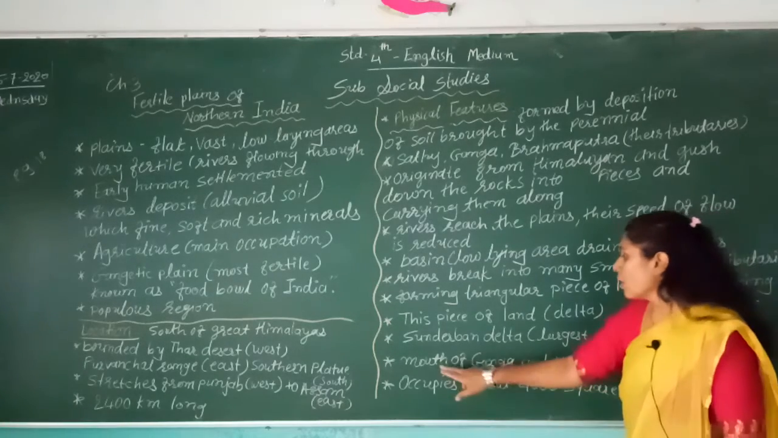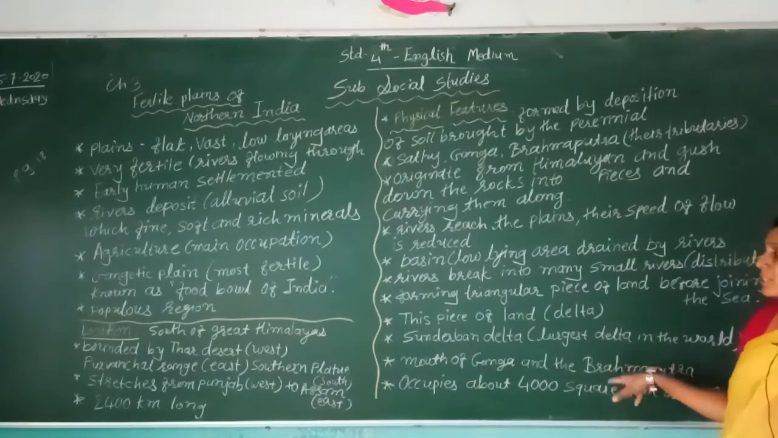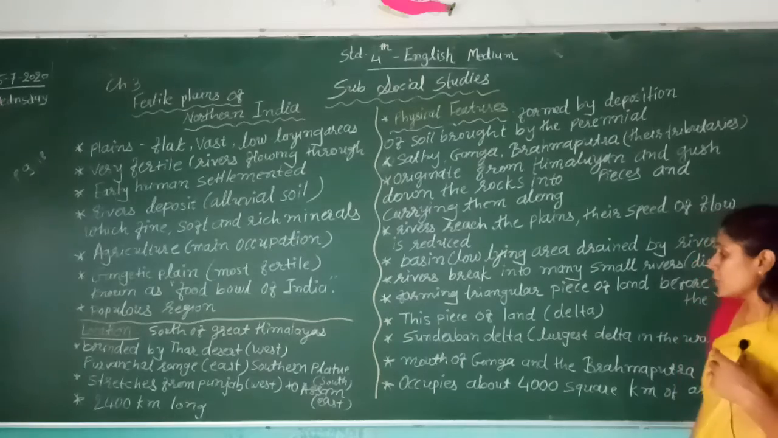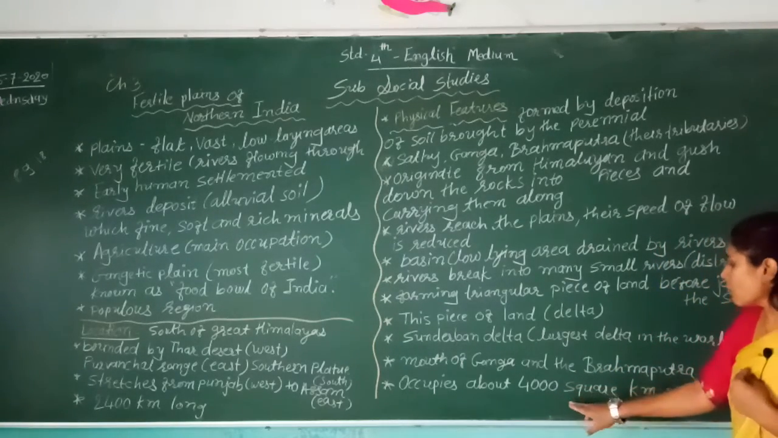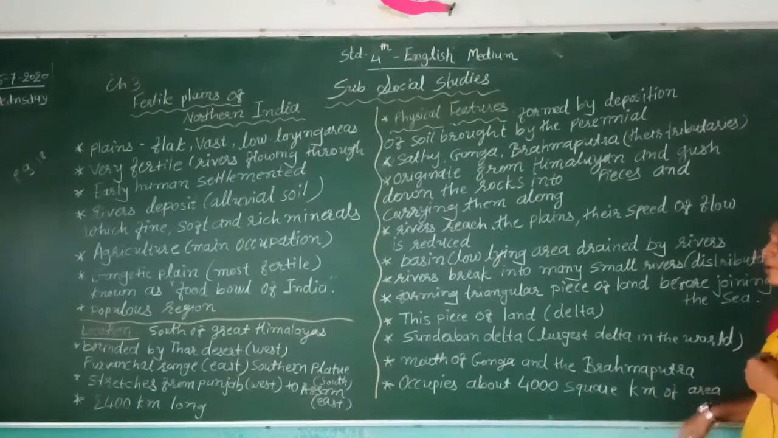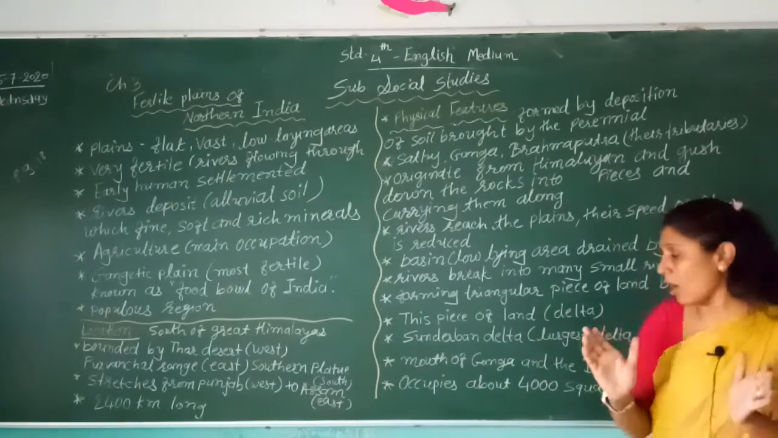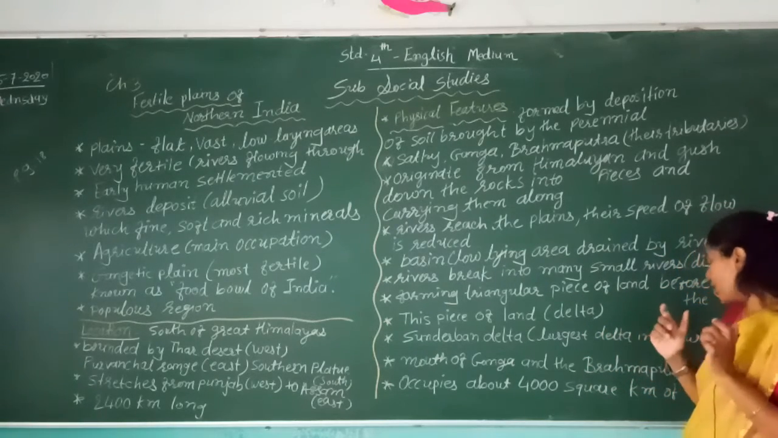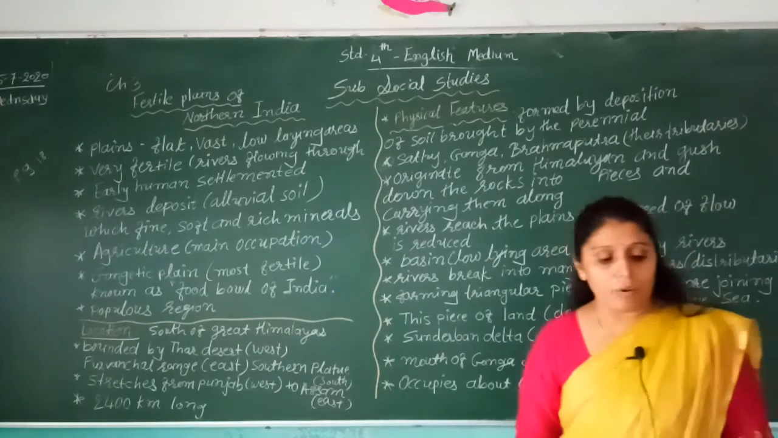It is the mouth of the Ganga and Brahmaputra. It occupies about 4,000 square kilometers. This Sundarban area is 4,000 square kilometers. Okay, so now our topic